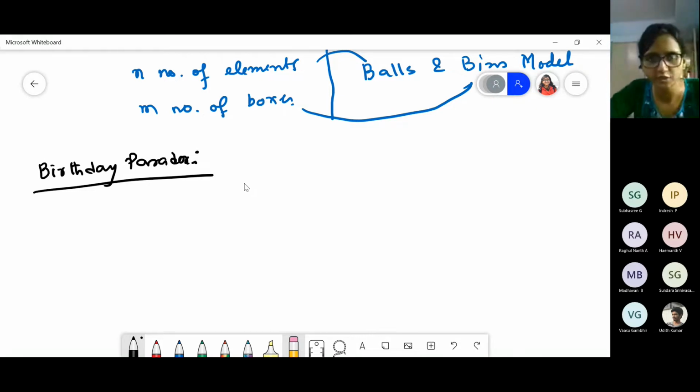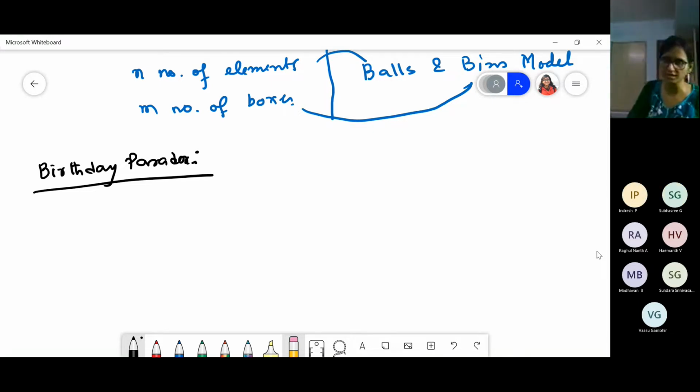Now, we'll start with 365 days. If it is the same birthday date only, we are not talking about the year. If the year is different and only the date is the same, then that is the birthday paradox.